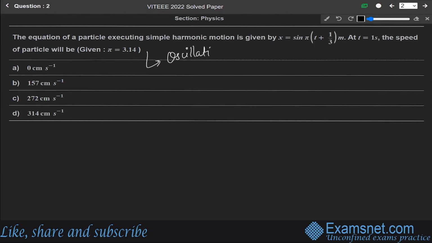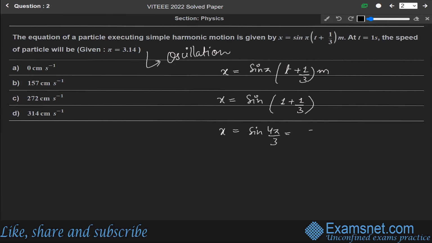We are given the equation of simple harmonic motion, x equals sine of (pi t plus 1 by 3) meters. At t equals 1 second, this equation becomes x equals sine of (pi plus pi by 3), so x will be equal to sine 4 pi by 3, which is equal to minus under root 3 by 2. For speed, v will be equal to omega under root of a square minus x square. We all know this basic formula.